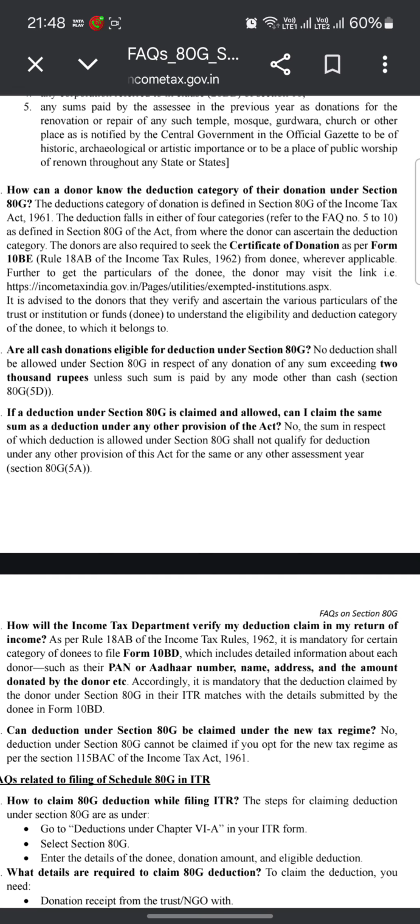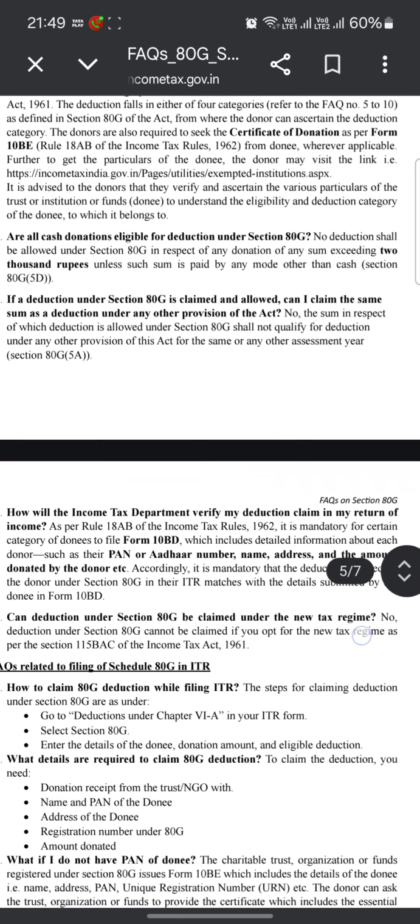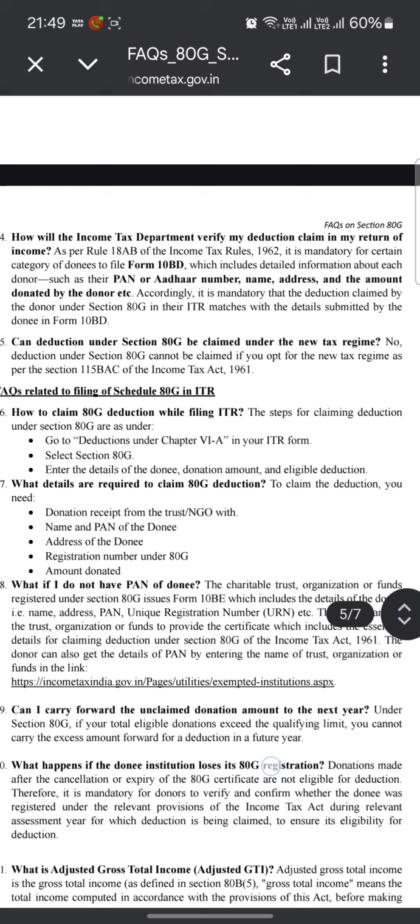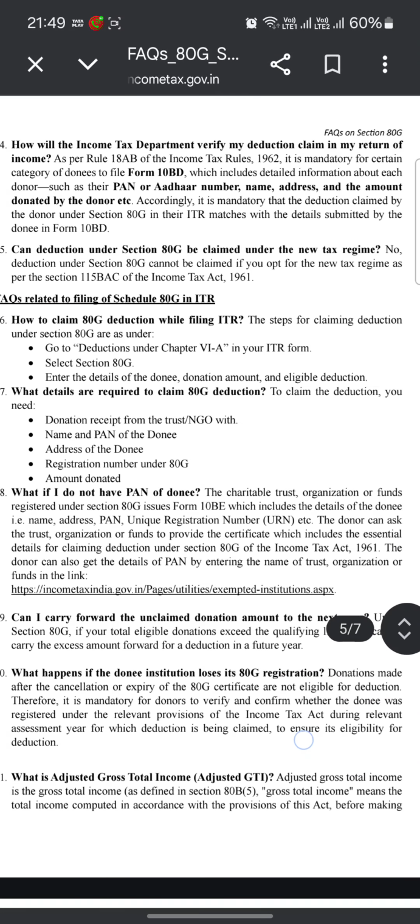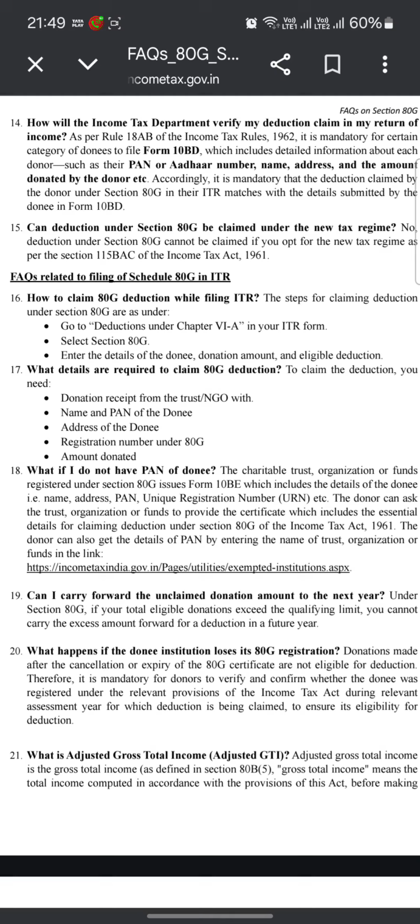Can deduction under Section 80G be claimed under the new tax regime? No, the deduction cannot be claimed if you opt for the new tax regime as per Section 115BAC of the Income Tax Act, 1961. FAQs relating to the filing of Section 80G in ITR.